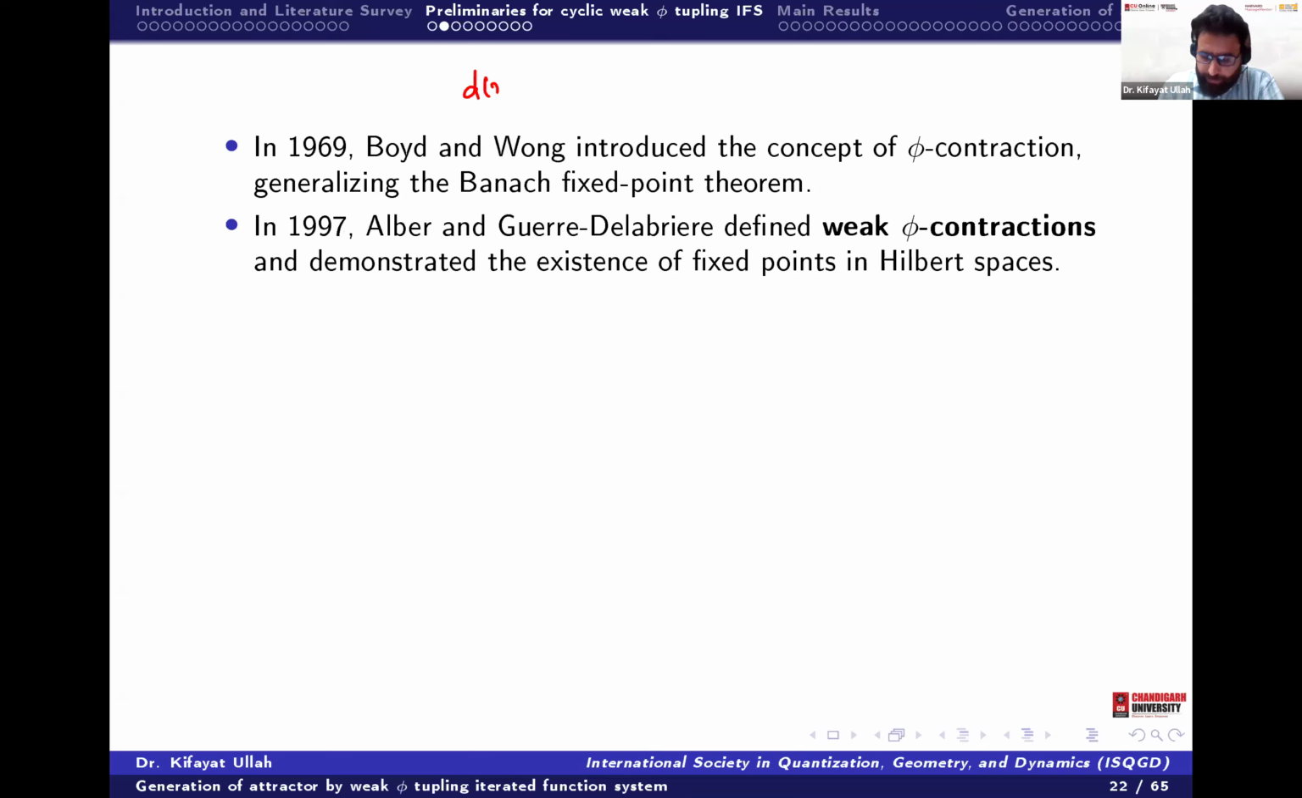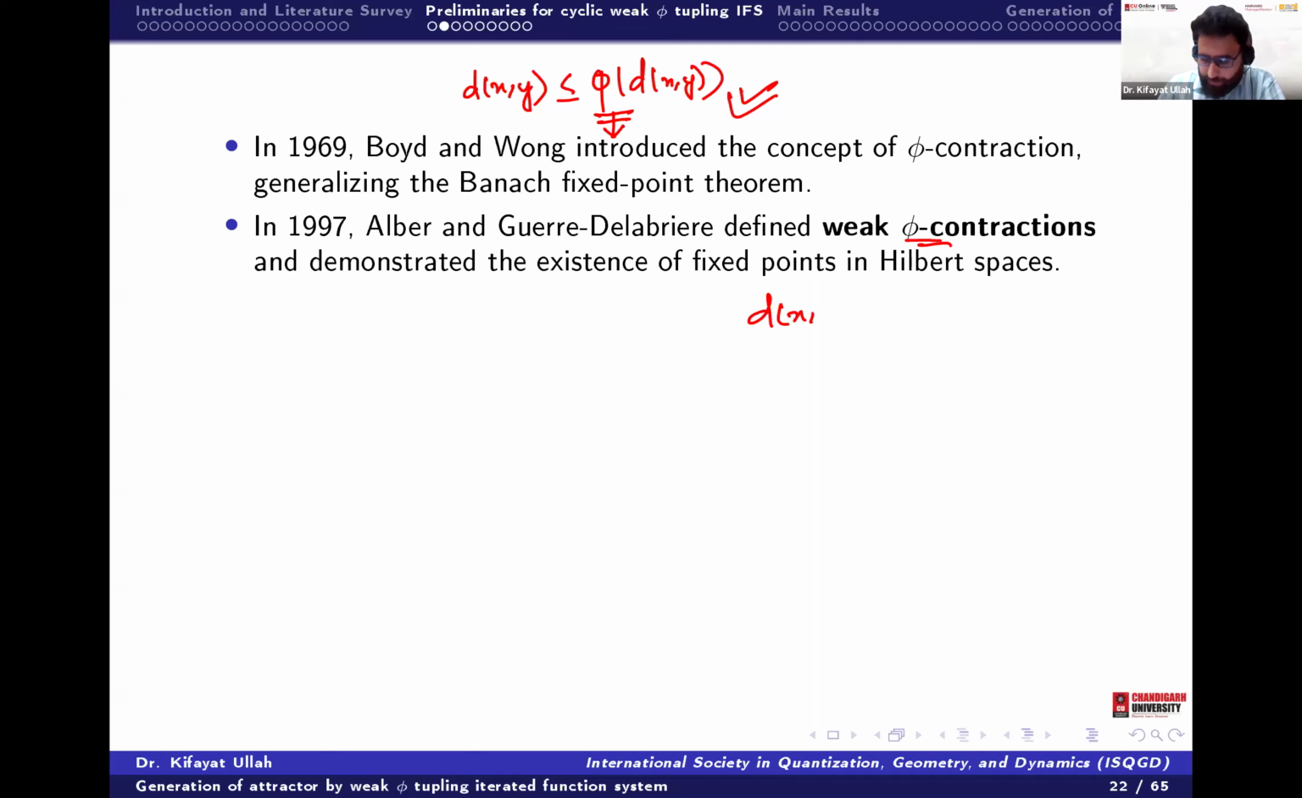This is d(x, y) less than or equal to phi times d(x, y). So this is called the weak phi contraction. This is called the phi contraction. This was given by Boyd. And then Alber came, so he used it to define the weak phi contraction.